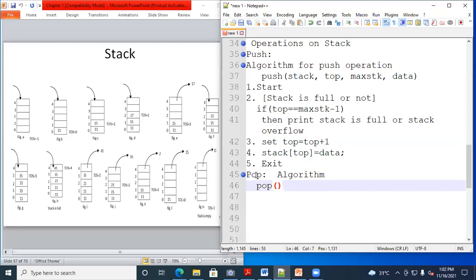This operation deletes the topmost element of the stack. So can we say like this? Yes, sir. Right? Now to perform this pop operation, how many parameters do we require? So stack we require, right? Stack तर पाहिजे, आपल्याला stack मध्ये element delete करायचे. Now after that, again, what you require? Top pointer, right? Because without top pointer, we are not able to delete.